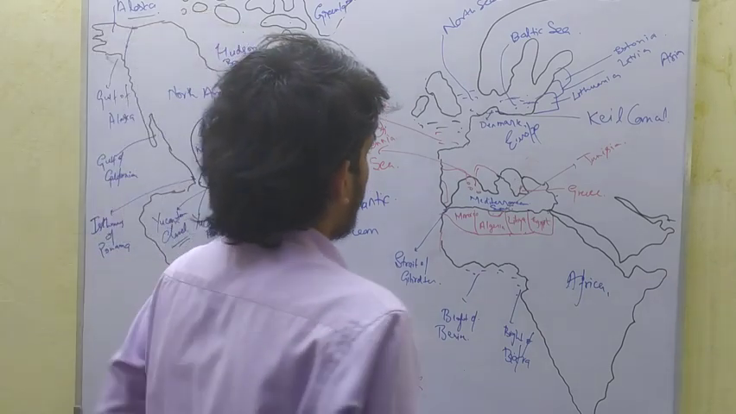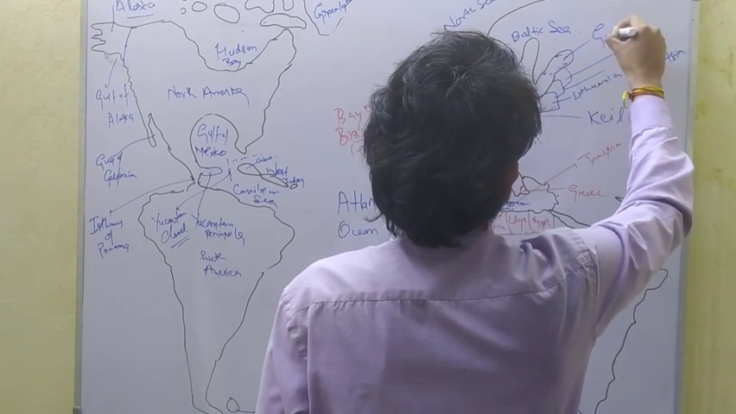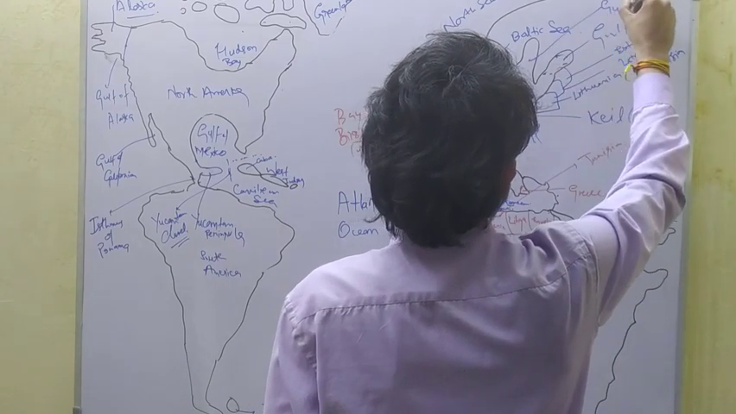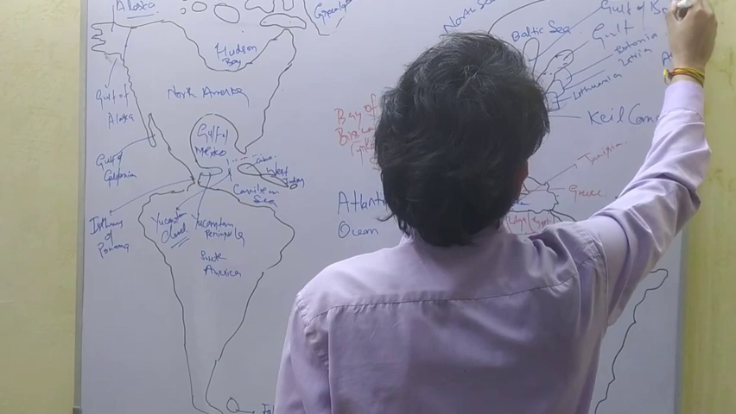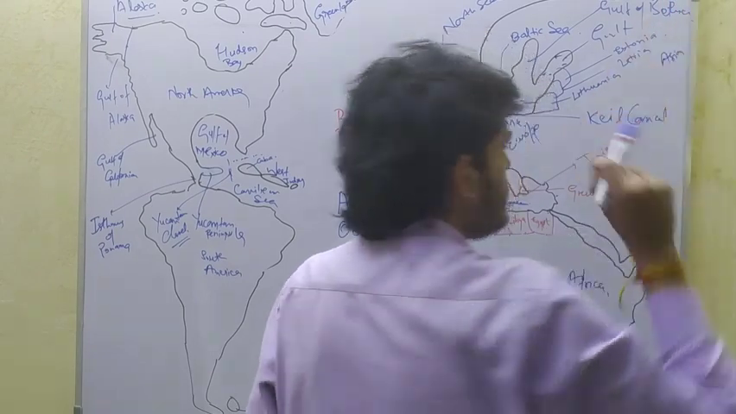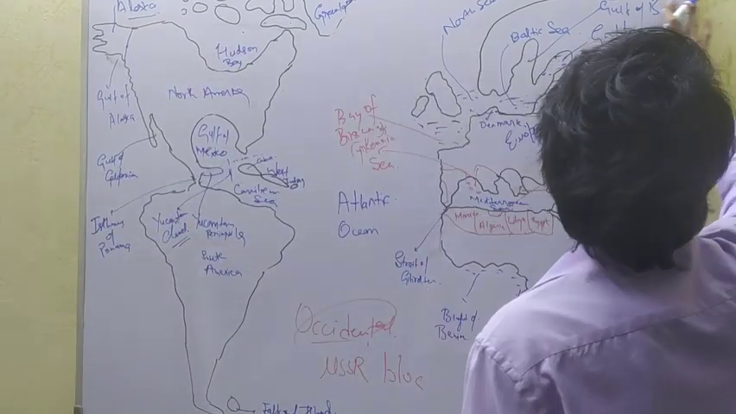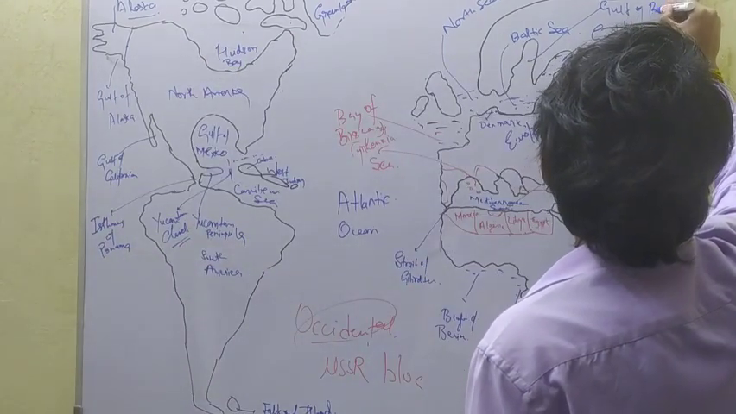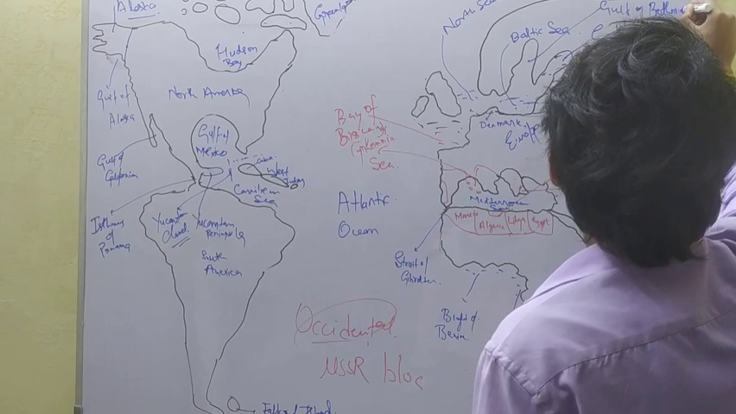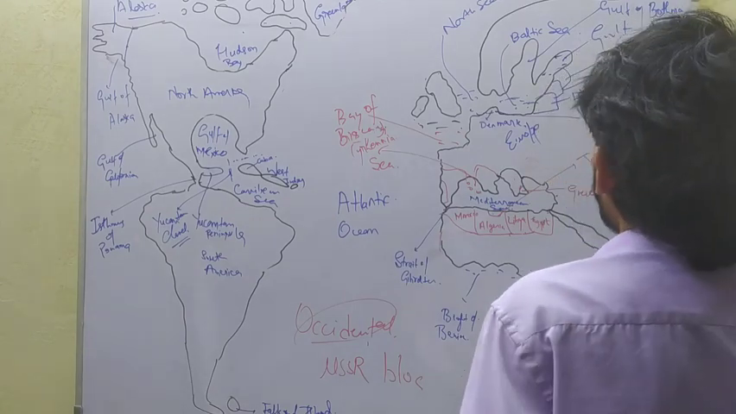And here also this is the Gulf of Finland, and this is the Gulf of Bothnia, which is part of the Mediterranean Sea.